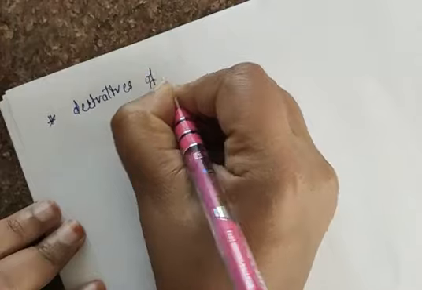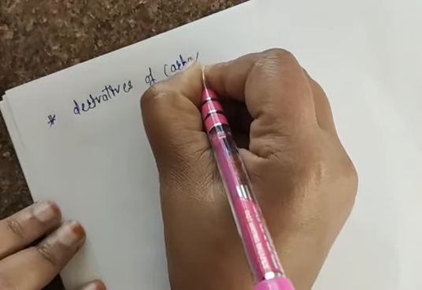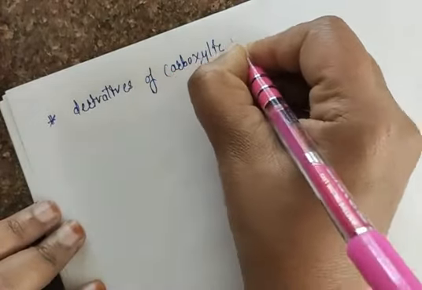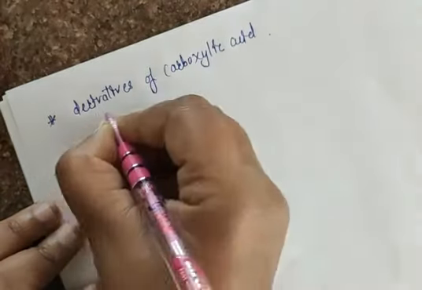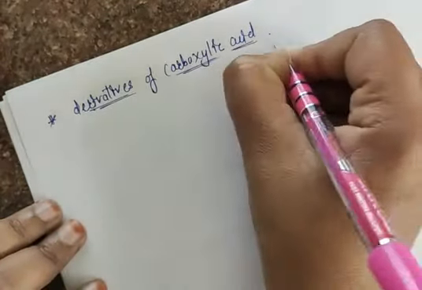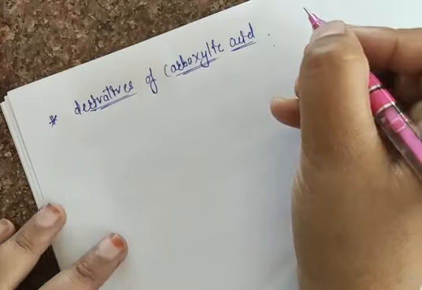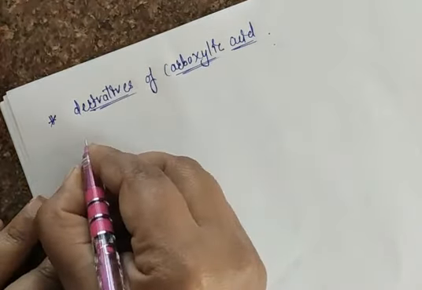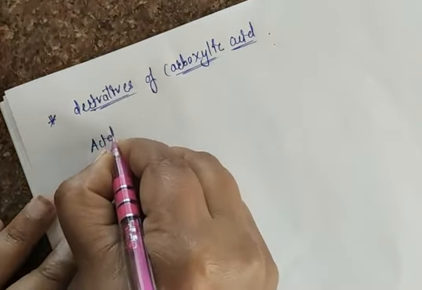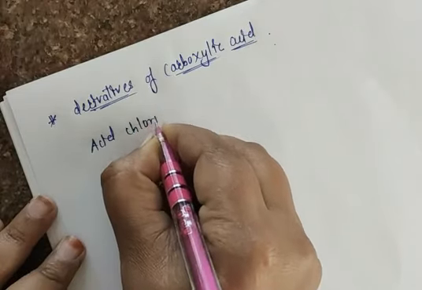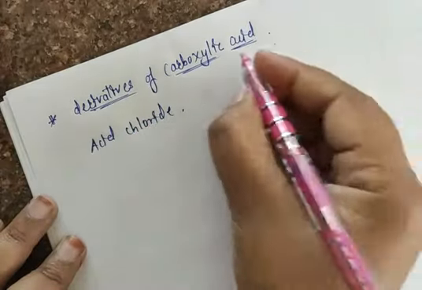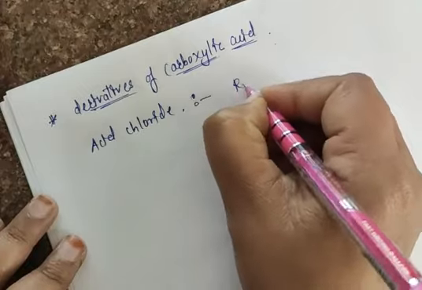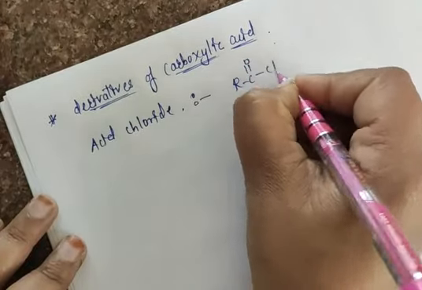Derivatives of carboxylic acid. Yes. There are, friends, a total of 4 derivatives of carboxylic acid. First will be the acid chloride. This acid chloride is nothing but what? R C double bond O Cl.